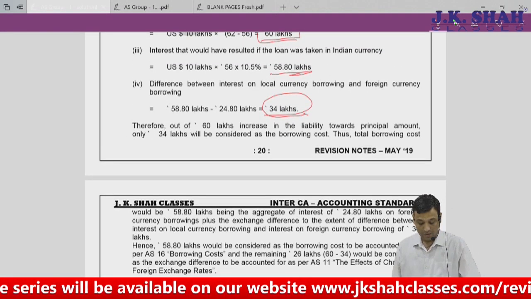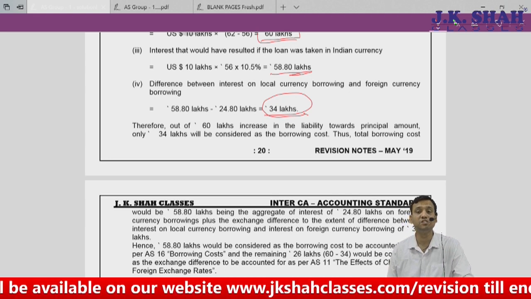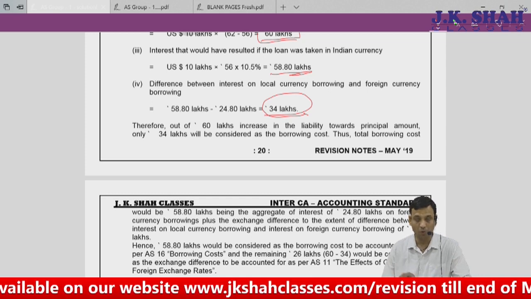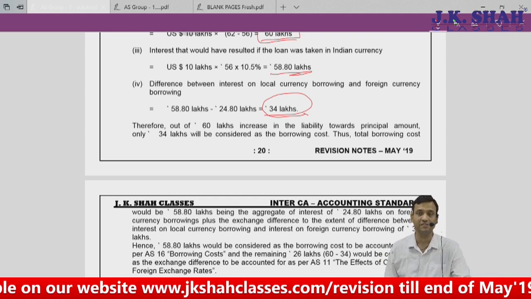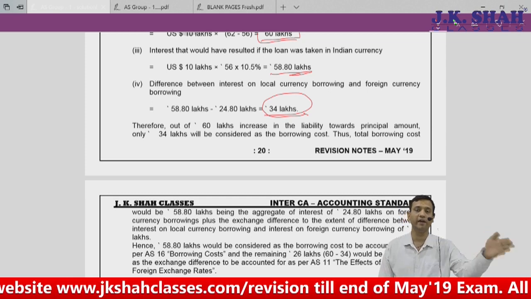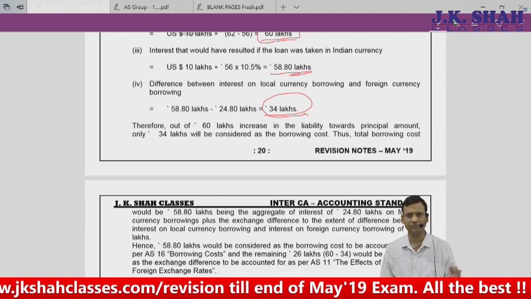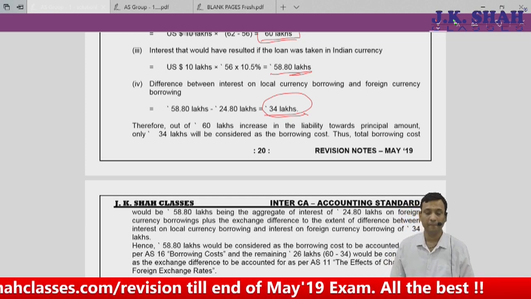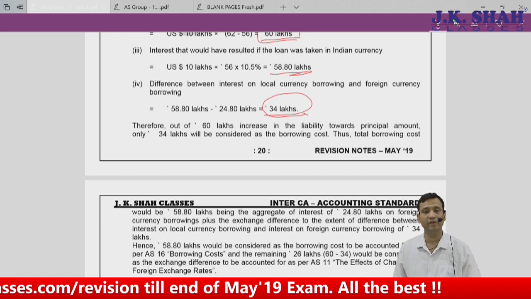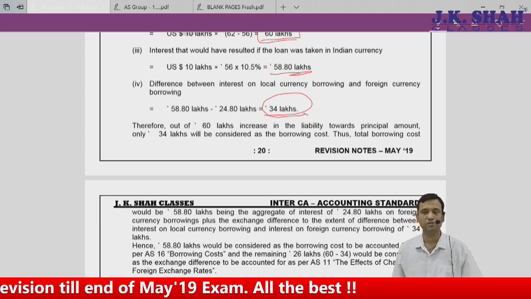Now these 34 lakhs, which is my borrowing cost, will be subject to capitalization, provided that the loan was for a qualifying asset, and that qualifying asset is in the process of getting converted into a final asset, that is a fixed asset or an inventory. Here we end our questions and answers on borrowing cost. Thank you.